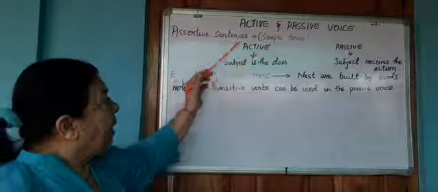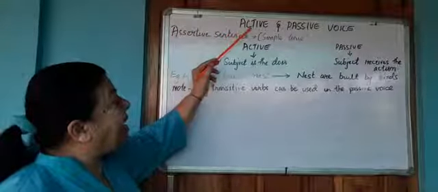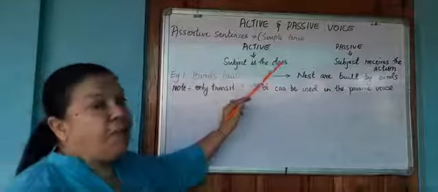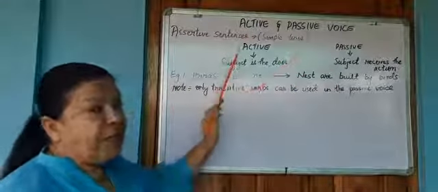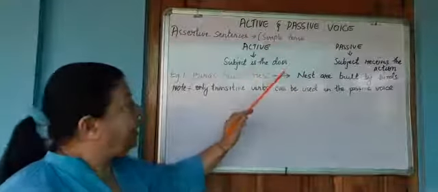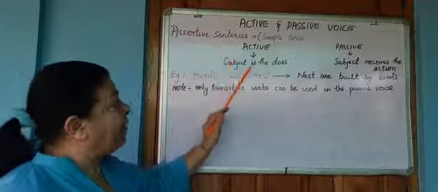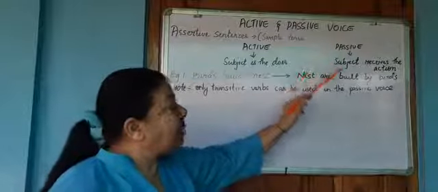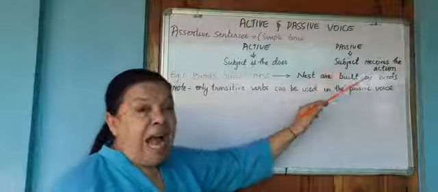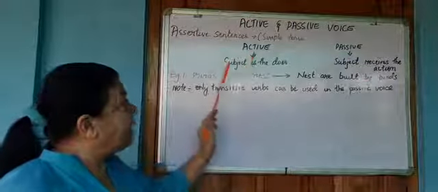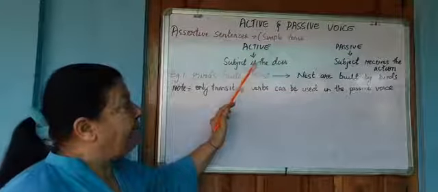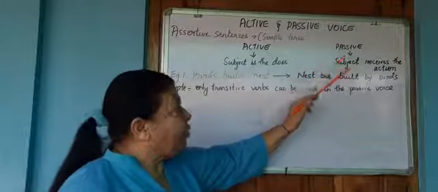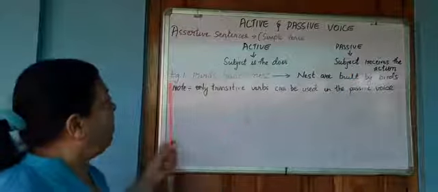Now, a verb is said to be in the active voice when the subject is the doer of the action. So when my subject does the action, then we say that the verb is active. Whereas in the passive voice, we see that the subject receives the action. In the active voice, subject does the action. In the passive voice, subject receives the action. Now let's see this example.